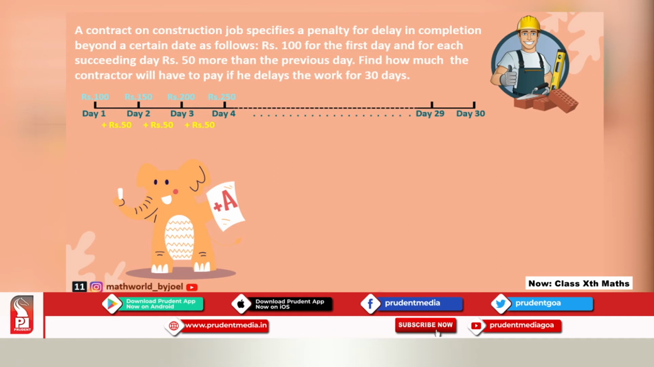I don't know, right? So you can't use the formula n upon 2 times (a plus l), you have to use the other one. So it would become Sn is equal to n upon 2 times [2a plus (n minus 1)d]. Let us substitute the values. n is 30 for me. So 30 upon 2, then 2 is a number, a is 100, plus 30 minus 1, and d is 50.